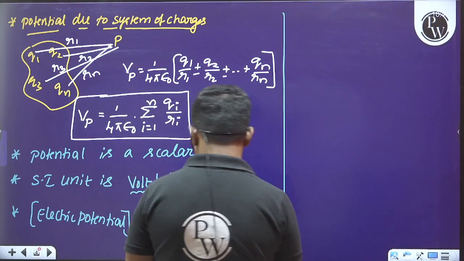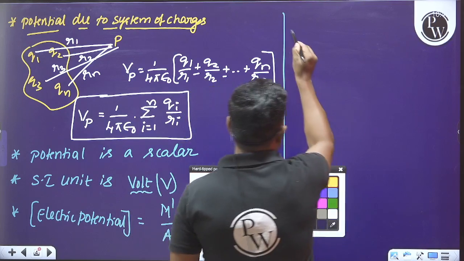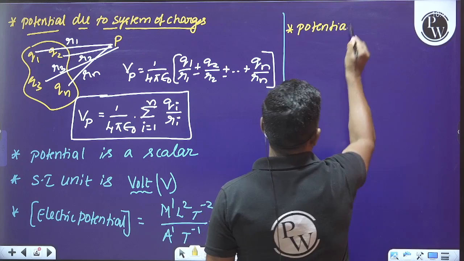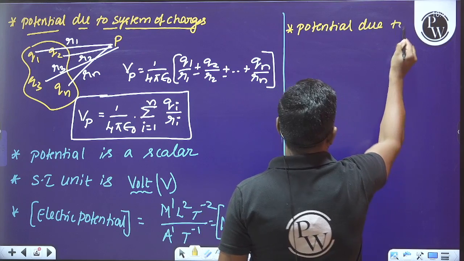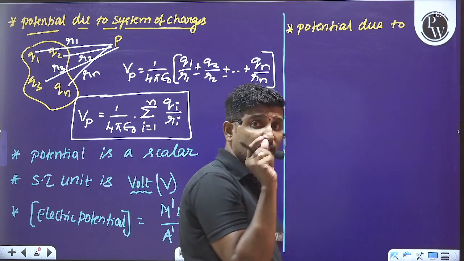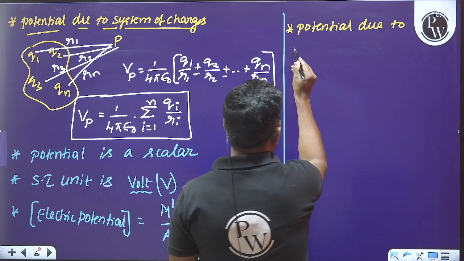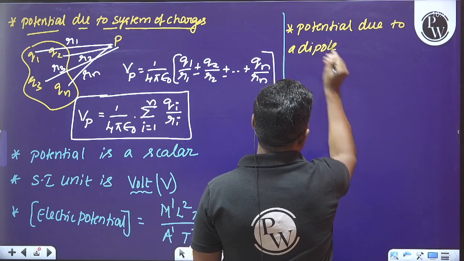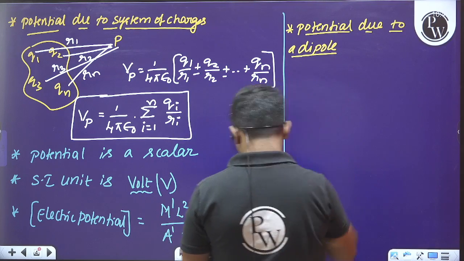So like that we have to think about the point here, and later we have to understand what is the potential. What is the potential due to? We can say due to the simple system we call a dipole. Potential due to a dipole.